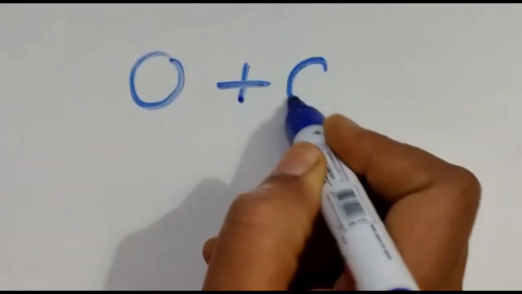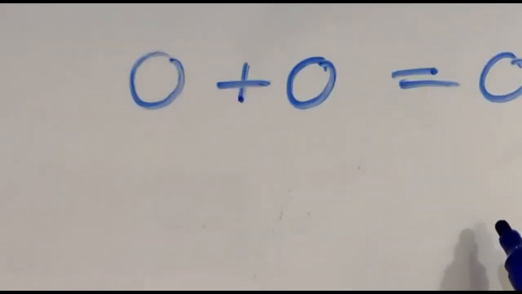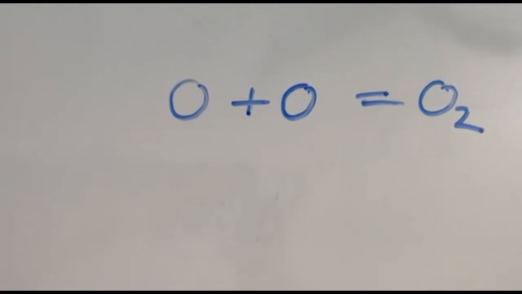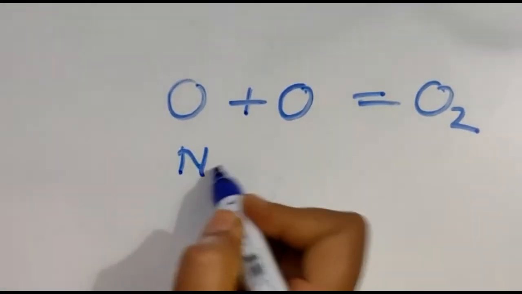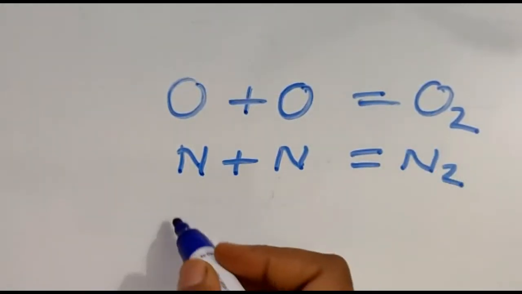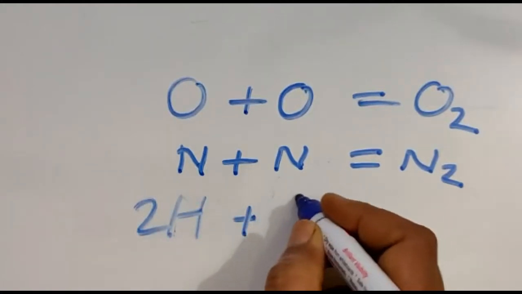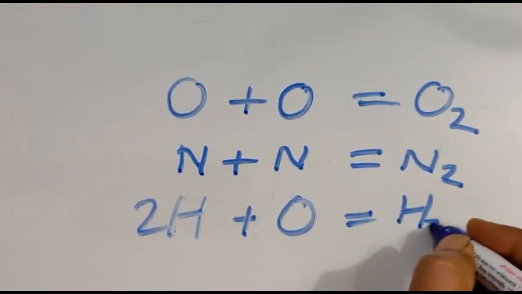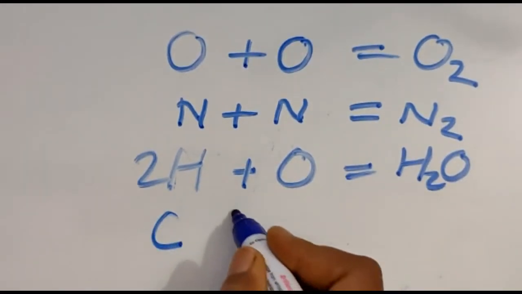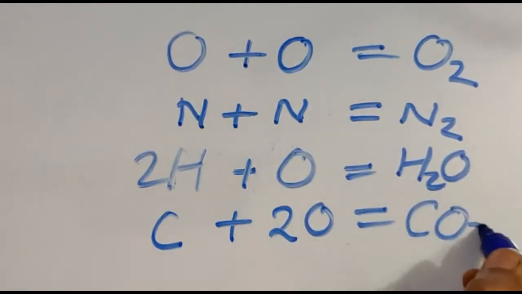Oxygen is combining with oxygen, we get O2 molecule. Nitrogen is combining with nitrogen, we get N2 molecule. Two hydrogens are combining with oxygen, we are getting H2O molecule. Carbon is combining with two oxygens, we are getting CO2 molecule. Clear?